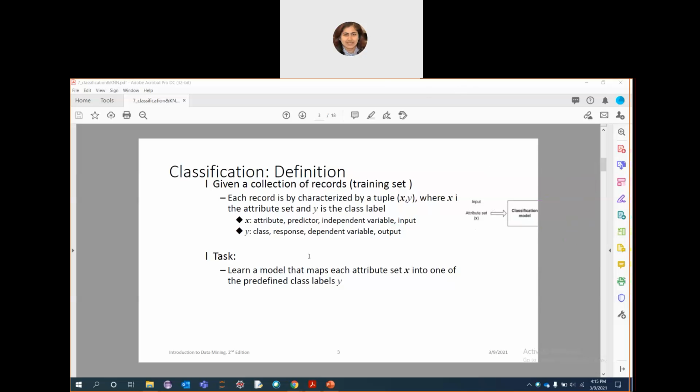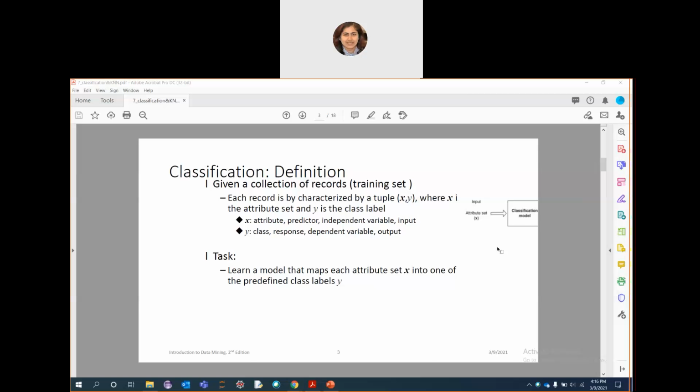The data for a classification task consists of a collection of instances or records. Each such instance is characterized by a tuple, or a row (x, y) in a table, where x is a set of attribute values that describe the instance, and y is the class label of the instance. The attribute set x can contain attributes of any type, while the class label y must be categorical.